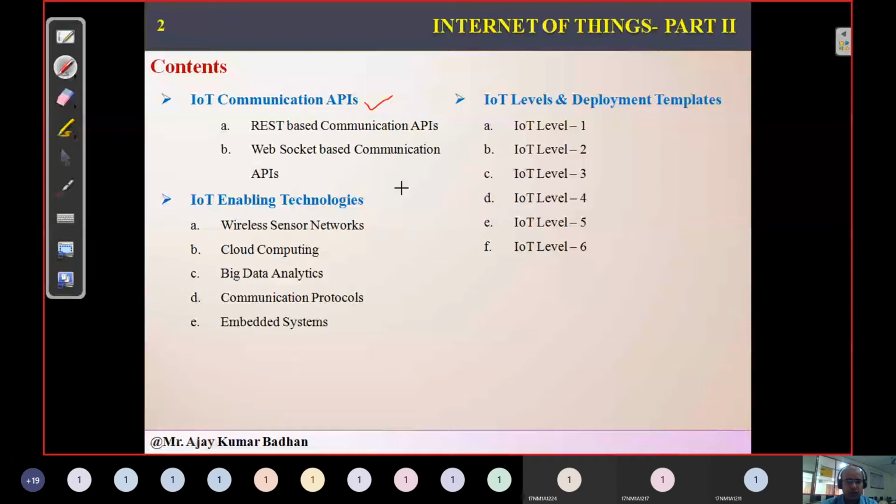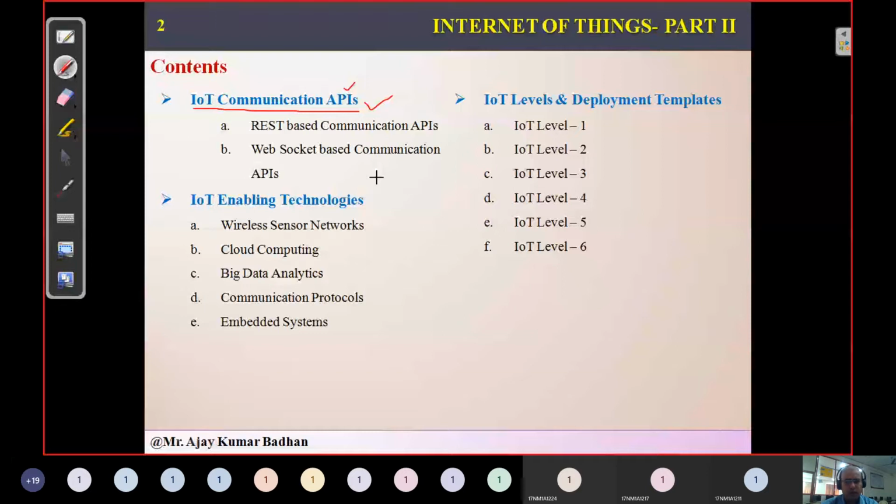In today's session, we'll discuss the communication APIs. Those models are used in order to communicate, right? So in order to communicate between the devices, how can those models be used? Definitely we require some kind of interface. That interface is what we call the application program interface. Using this interface, we will connect our devices to different applications and perform operations. How the communication takes place, we'll see.